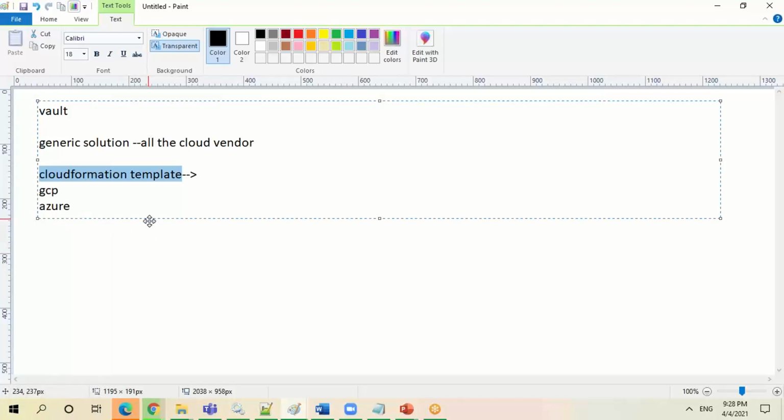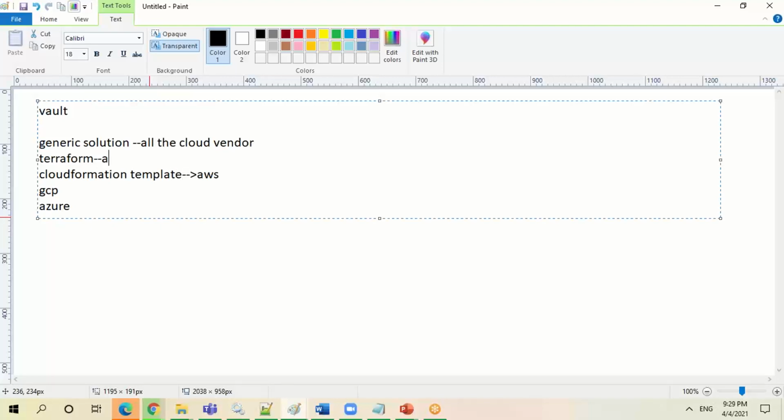Yes, Chaitanya, I have one question. Please, Suma. What is the difference between a CloudFormation template and Terraform? See, a CloudFormation template is very specific to AWS. But if you talk about Terraform, you can go with Terraform. Work-wise it is the same. Suppose I have written one template for creating a VM. The template is going to create a VM in AWS. Even if I write a Terraform template, that is also going to create one VM in my AWS.